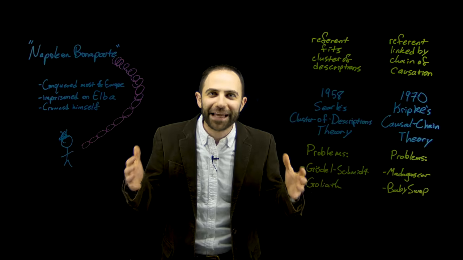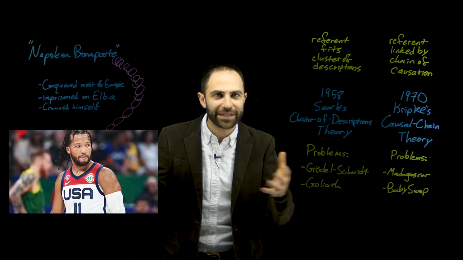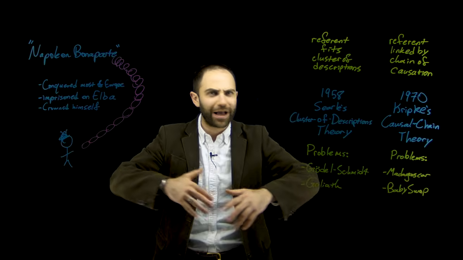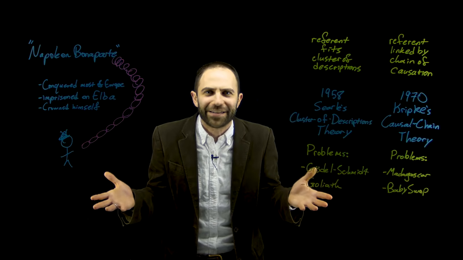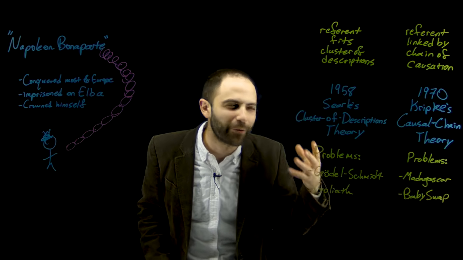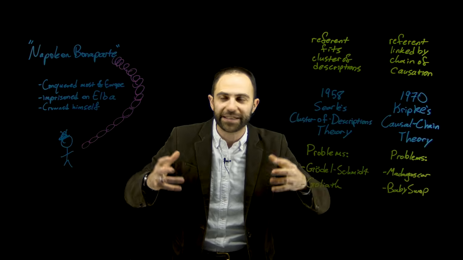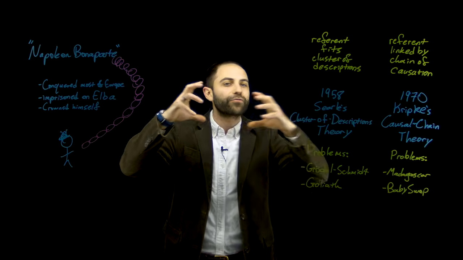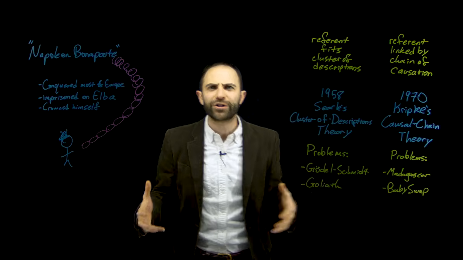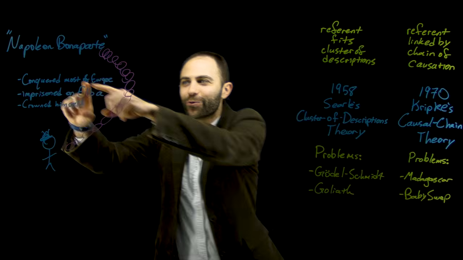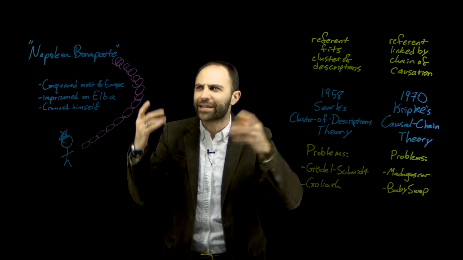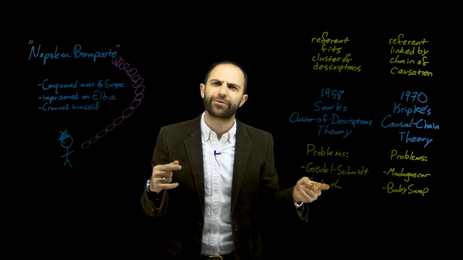Like, that's bonkers. The name Jalen Brunson clearly refers to this guy who's the point guard for the New York Knicks and who everyone calls Jalen Brunson, and he answers to the name Jalen Brunson, and that's just his name, obviously. And you can start to sniff what's going wrong with Kripke's theory, right? Jalen Brunson has built up this whole portfolio, this whole cluster of descriptions, all this information about him, that he plays in the NBA, and that his dad is one of the coaches of the same team, and that he used to play for the Dallas Mavericks, and all this stuff. And Kripke's theory just ignores that. It just ignores this whole cluster of information. And by ignoring that and just focusing on the causal chain, Kripke's theory gets the wrong result.